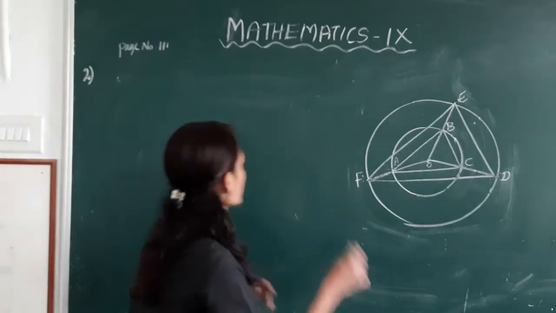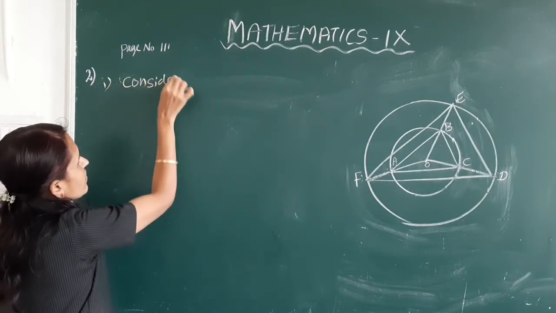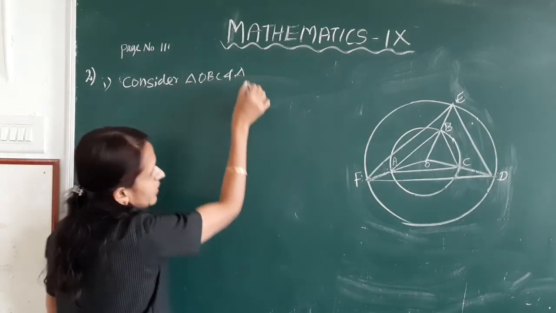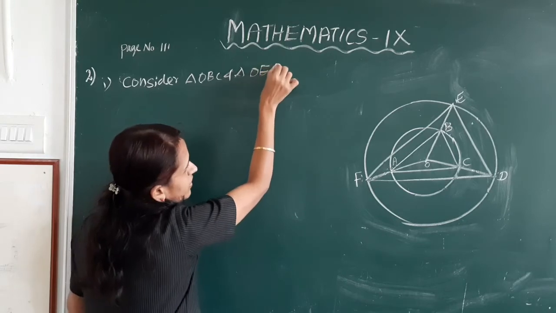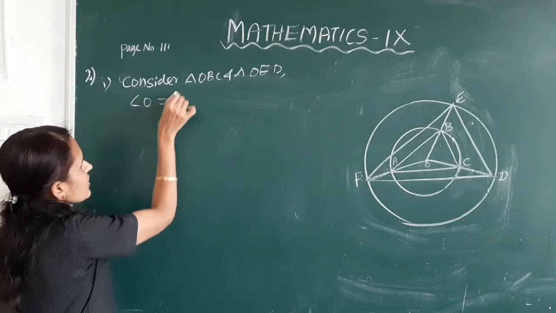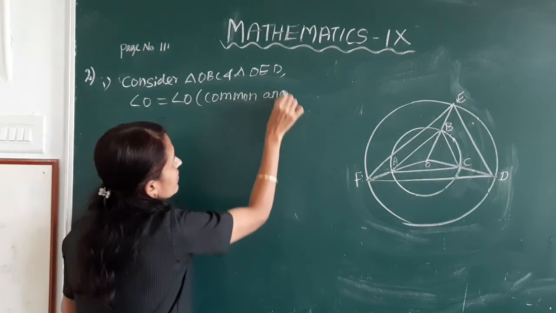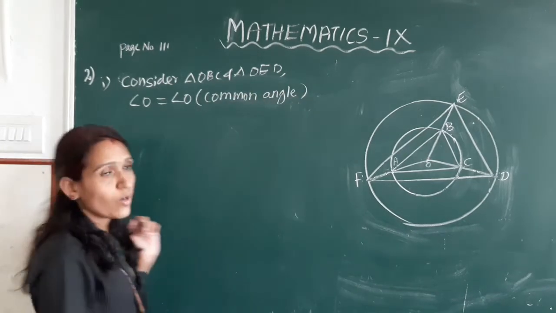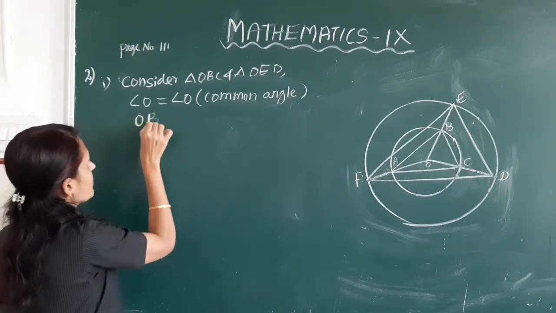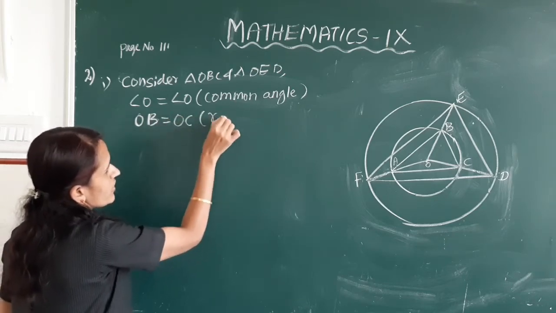First consider triangle OBC and triangle OED. Here angle O is equal to angle O, common angle. OB is equal to OC, radii.